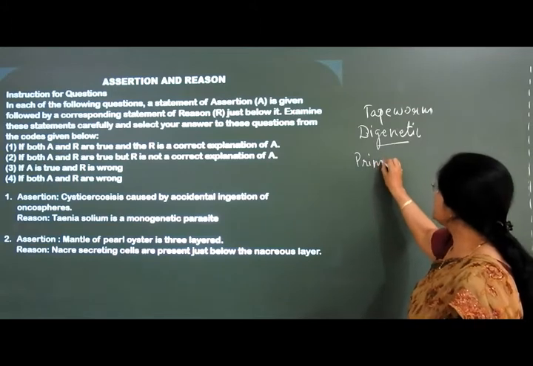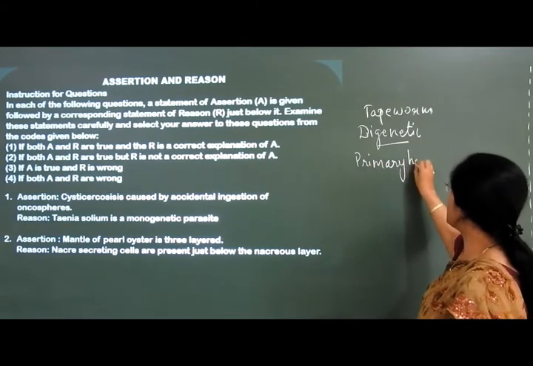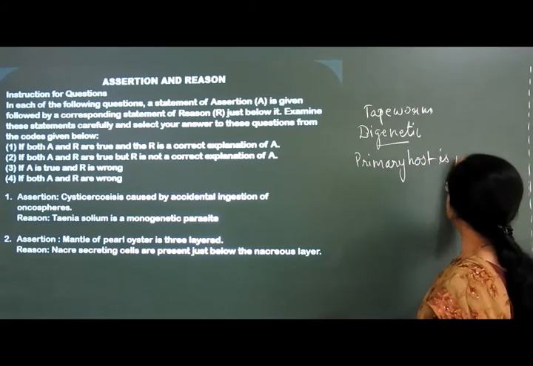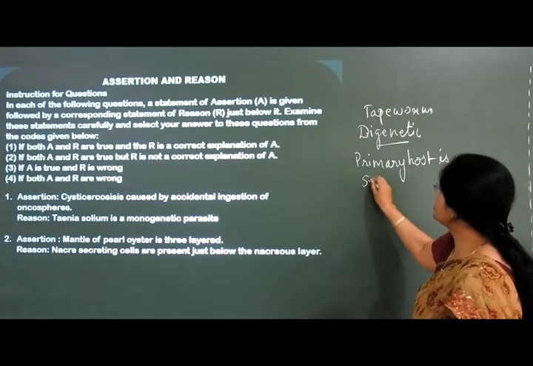The primary host here is man, and the secondary host is pig.